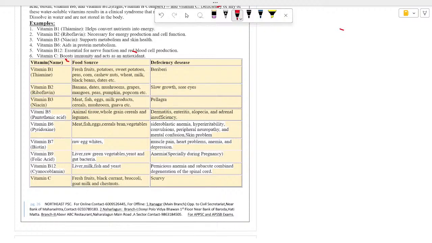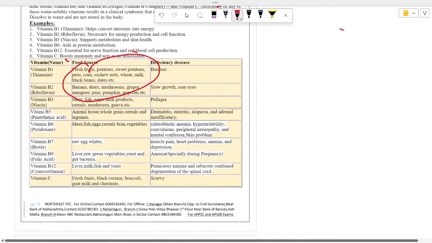Anemia is generally a deficiency of your RBC number. Next is vitamin B12. This is known as cyanocobalamin. Its sources are liver, milk, fish, yeast, and its deficiency causes forms of anemia and mostly combined degeneration of the spinal cord.